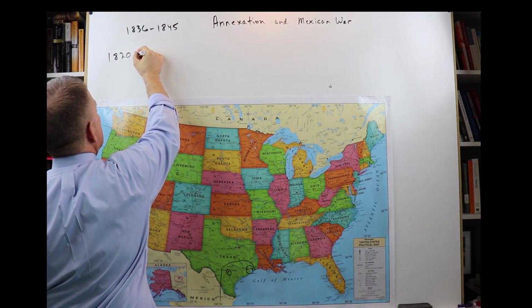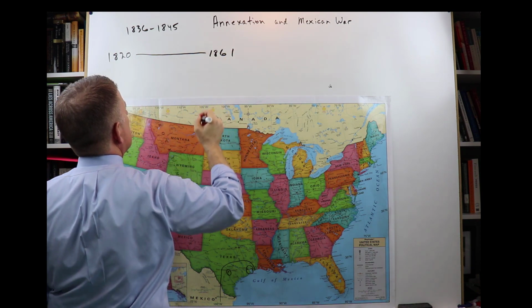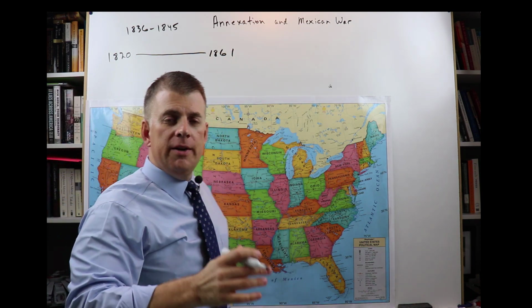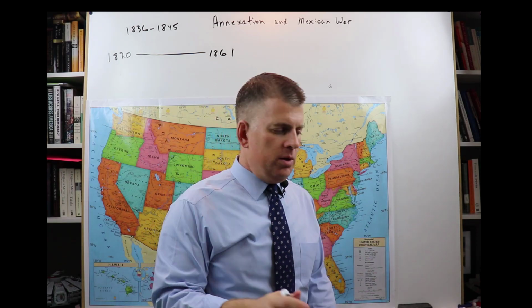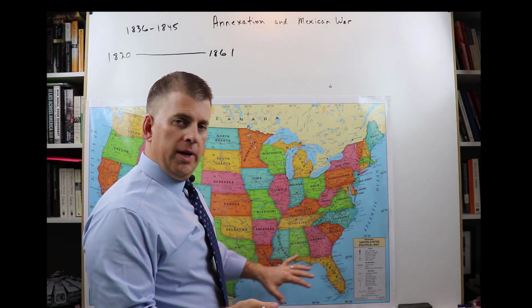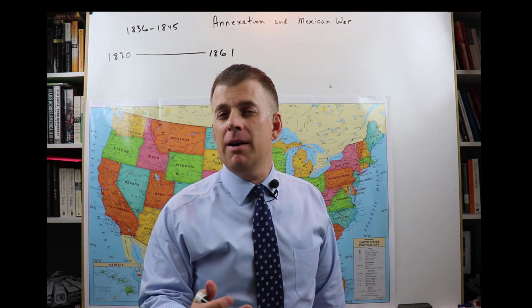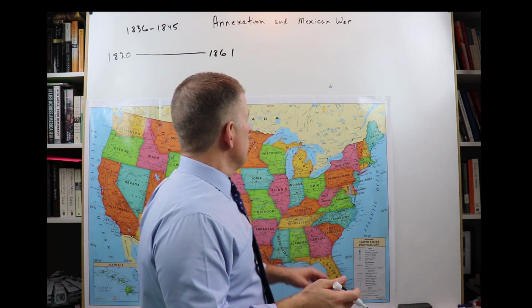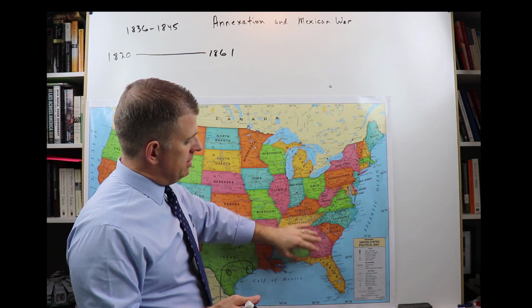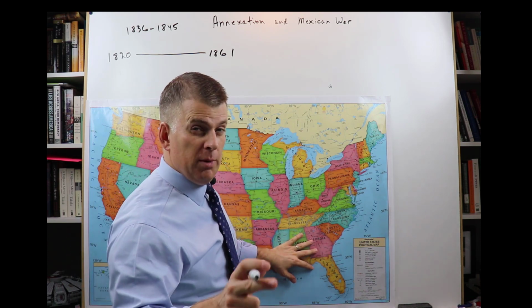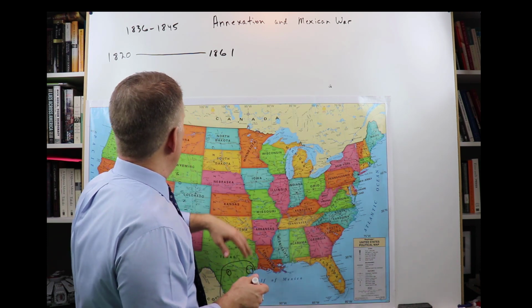Let's draw our timeline to 1861. If you'll remember, in the video in the U.S. history section, we looked at a bunch of events. We had a big chart up here on the board of events that led up to the Civil War. One of the issues was the balance of power in the U.S. between free states and slave states. One of the big issues, probably the biggest issue. Free states and slave states.